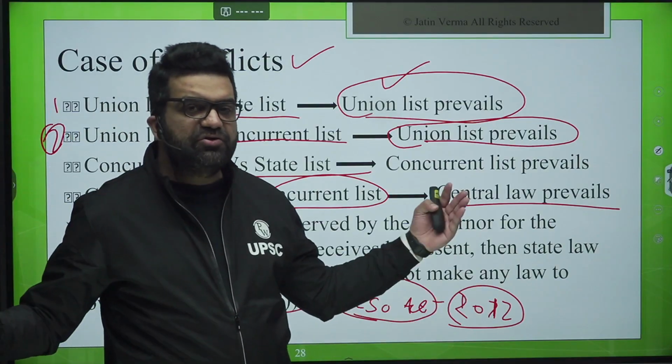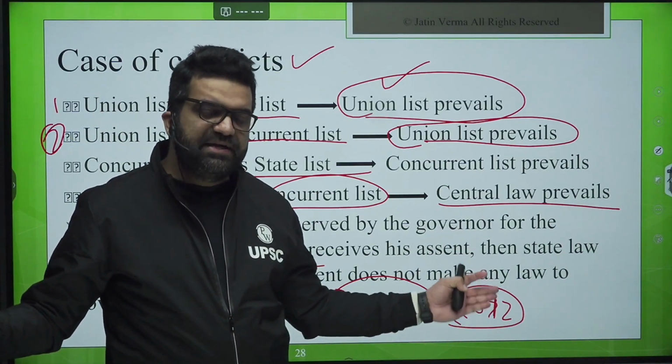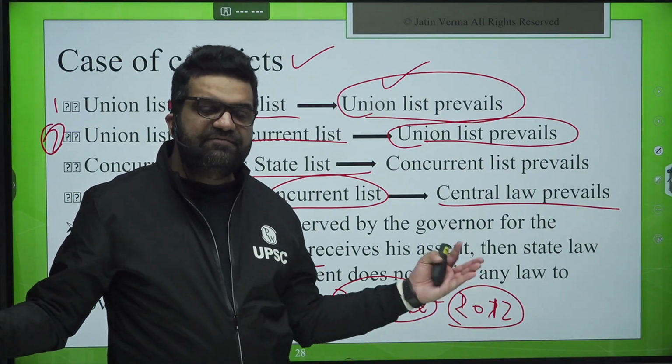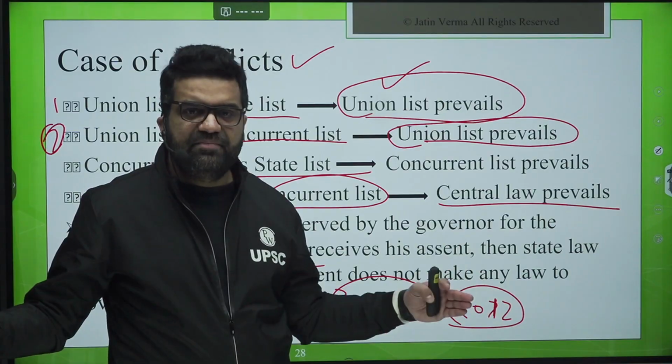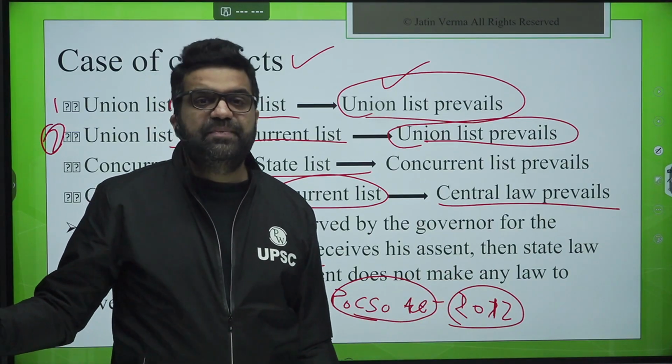That bill was sought to be reserved for the president's consideration. Those state legislative assembly bills made a provision that anybody doing any kind of sexual crime, any crime against children between 0 to 12 years of age, shall be subjected to the death penalty.